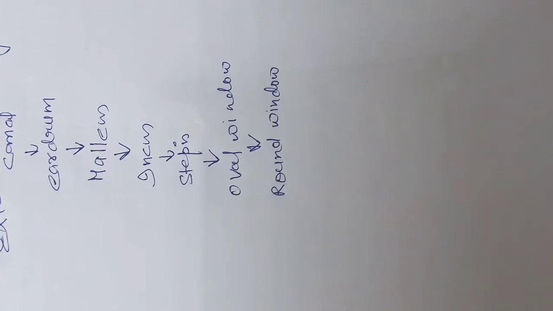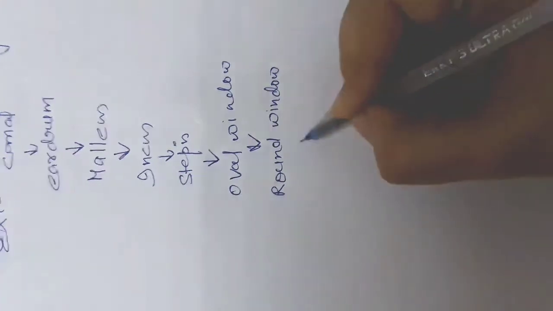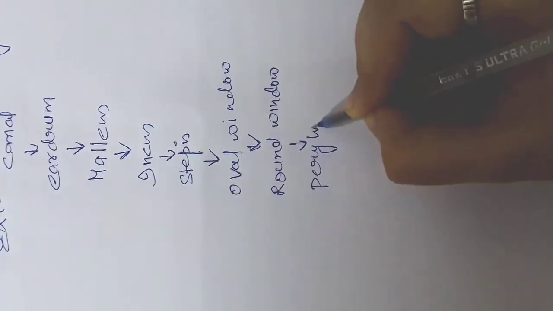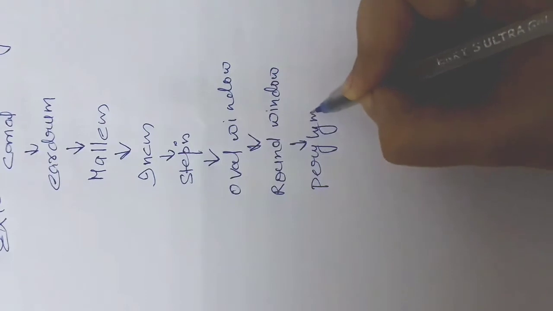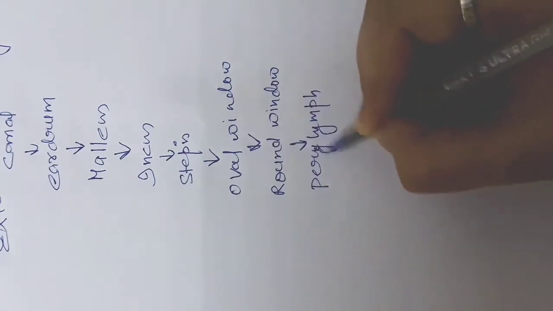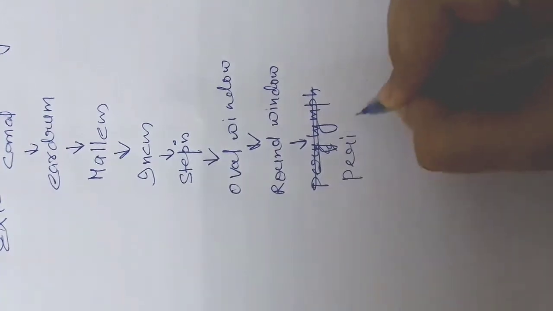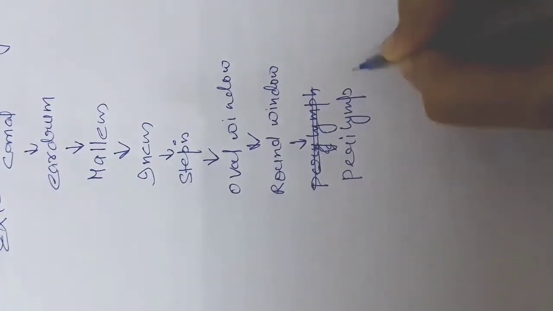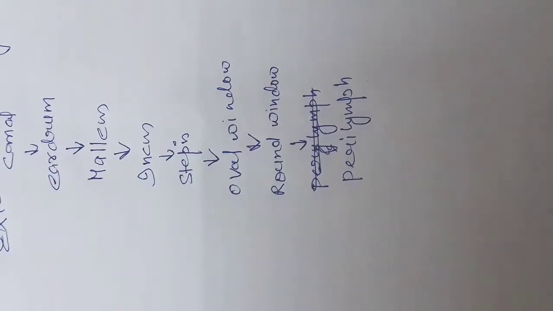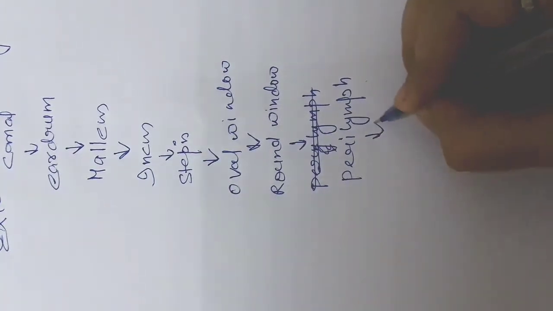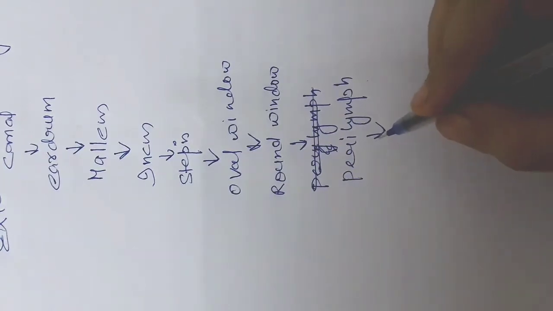The movement of the oval window sets up fluid pressure waves in the perilymph of the cochlea. As the oval window bulges inward, it pushes on the perilymph of the scala vestibuli.